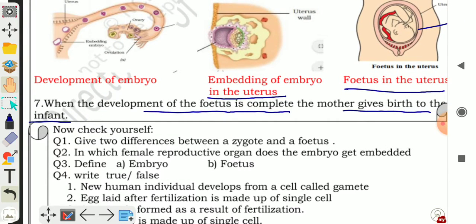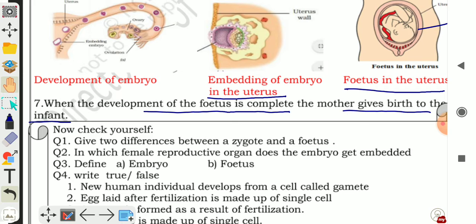Question number 2. In which female reproductive organ does the embryo get embedded? Answer is uterus. Question number 3. Define embryo and fetus. You can write answers of these two, embryo and fetus, very well.